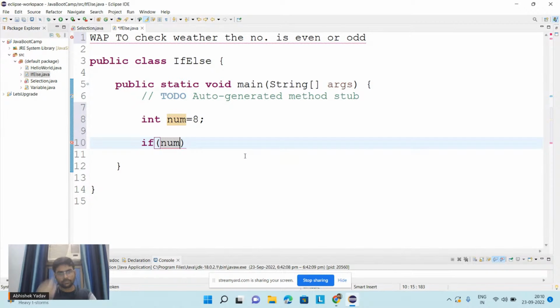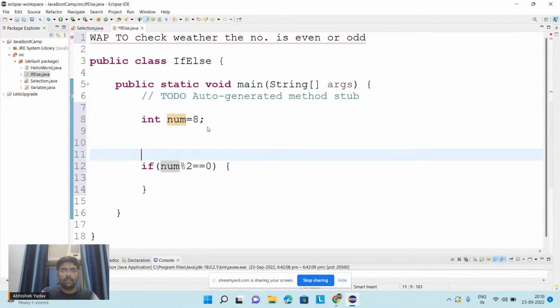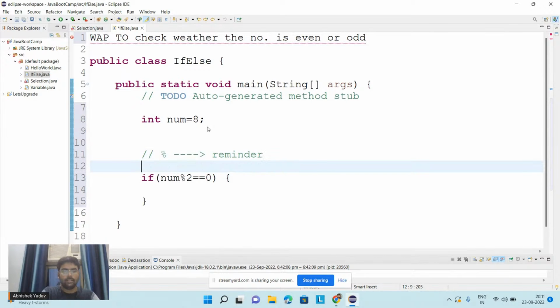So let's start with this if else part. So here, guys, I have to check whether the condition is true or not. In order to write the condition, here I will write num mod 2 is equal to 0. Okay, so here you can see what I have written, num mod 2. Num mod 2 means what, guys? Here I will get the remainder part. Okay, the modulo operator will give me the remainder part, and the division operator will give me the quotient part.